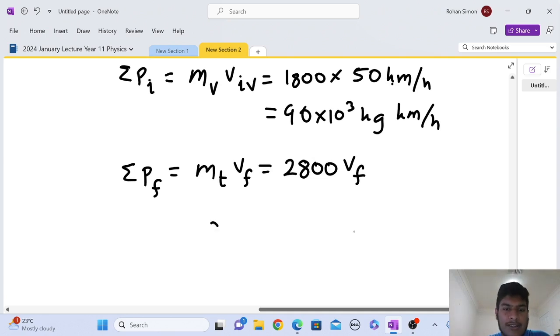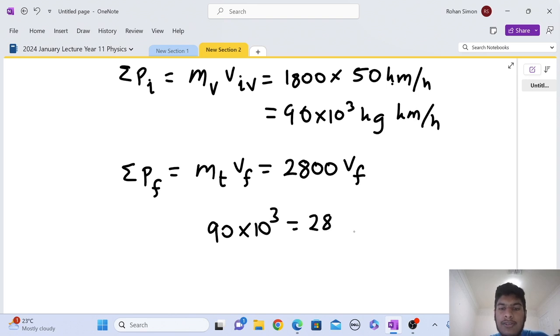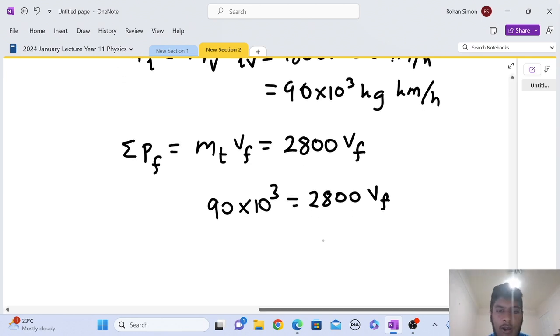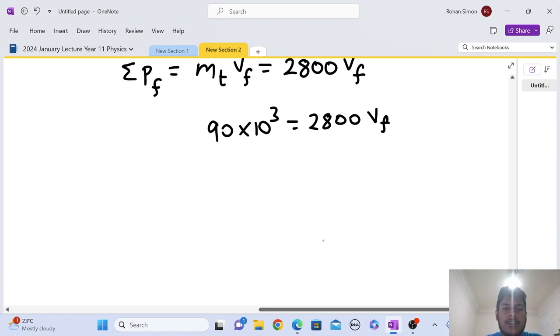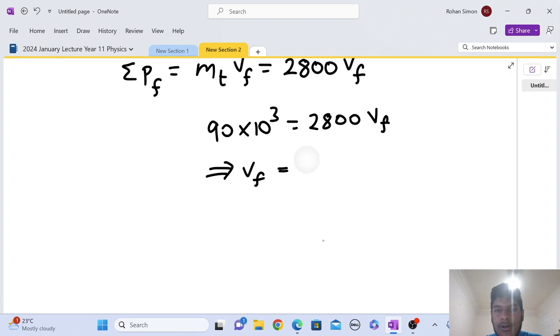So we can say 90 times 10 cubed is equal to 2,800, which is the conglomerate mass, times the final velocity of that joined together clump of cars, of van and a car. So in that case, we have VF is equal to 90 times 10 cubed divided by 2,800.